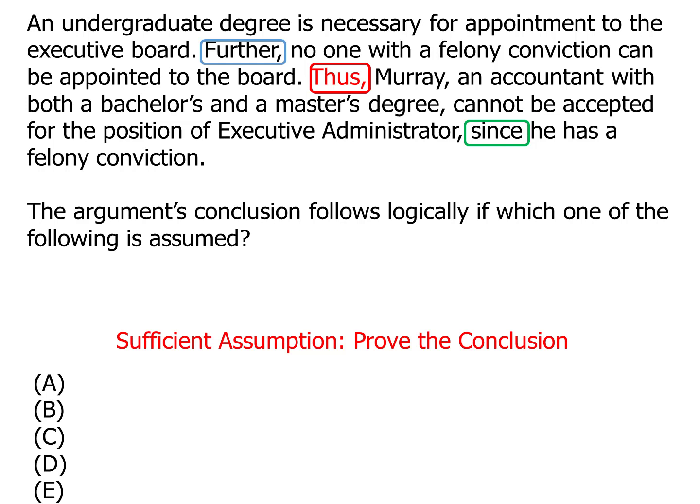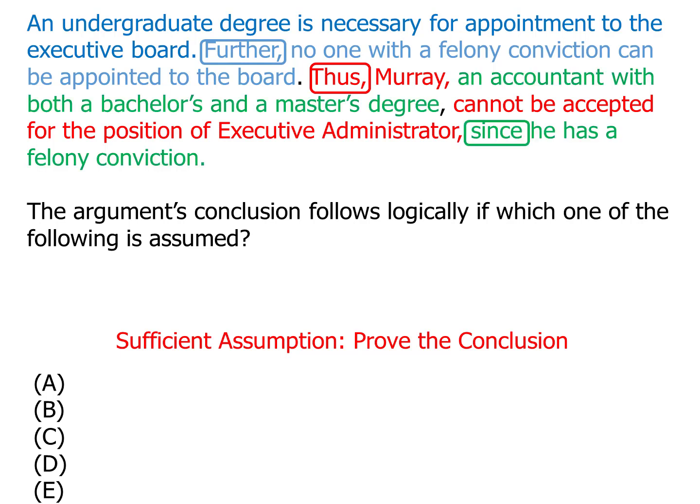First sentence, an undergraduate degree is necessary for appointment to something called the executive board. And also another requirement for the executive board, no one with a felony can be appointed to the board. So Murray, an accountant with both a bachelor's and a master's, meets the first requirement. He has his undergrad. Well, he can't be on the board because he has a felony conviction. So, our conclusion, Murray can't be the executive administrator.